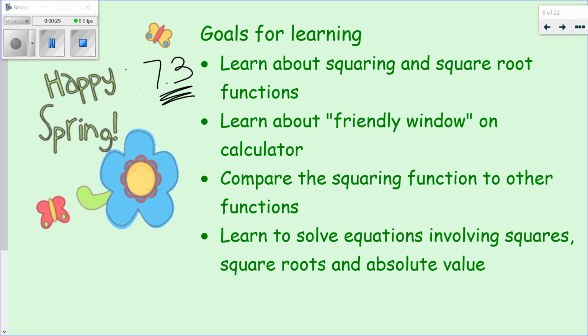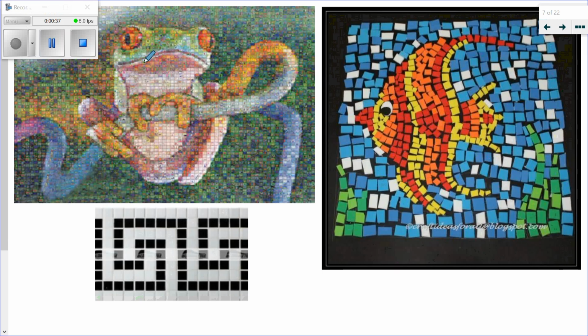We're also going to learn how to solve equations that involve squares, square roots, and also absolute values. And you've done a little bit of that with absolute values already. All right, so we're talking about squaring, right? So here's just some artwork that comes with using perfect squares. All these ones might not be quite so perfect, but still comes from using squares, right? You'll see a lot of that in mosaics.